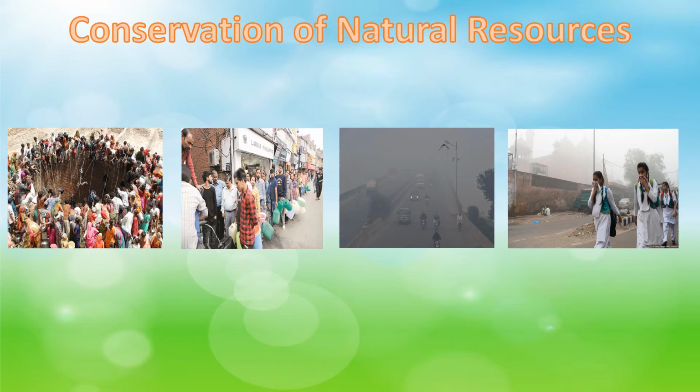What if we do not get clean air to breathe? We will have respiratory problems. Okay? Overuse of natural resources also causes problems. We learned in the previous video that many types of furniture and paper are made from wood. Now, in want for more wood, what are we doing? We are cutting down more and more trees and making the land barren.